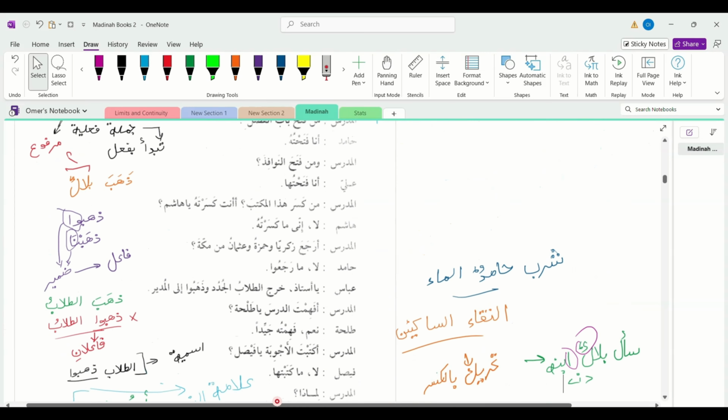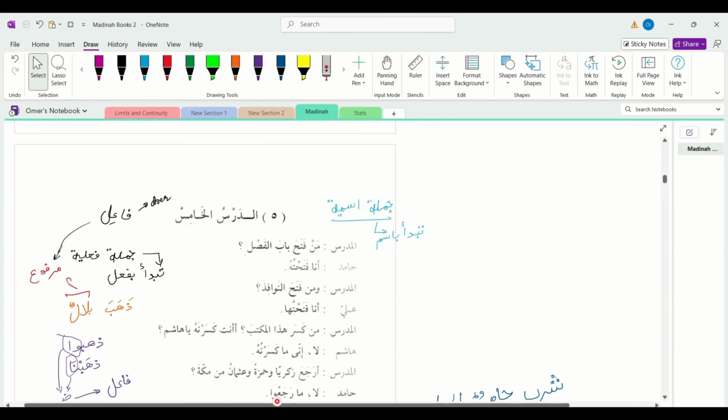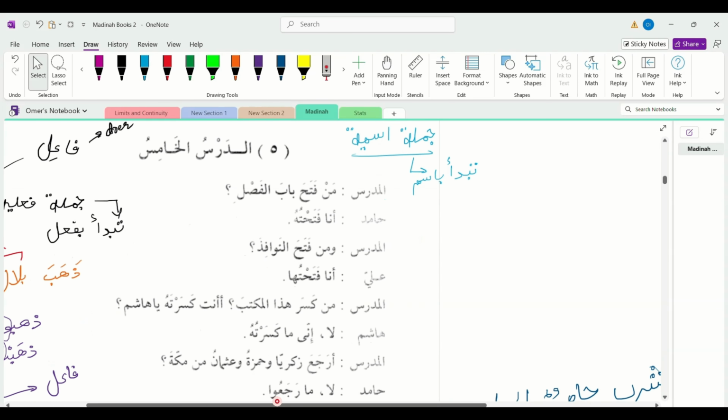So, we are going to start with the tahaddus. المدرس: من فتح باب الفصل؟ من فتح. من is أداة الاستفهام. فتح is open. باب is the مفعول به. من فتح باب الفصل. Who opened the door of the classroom, and this is a مضاف المضاف إليه.